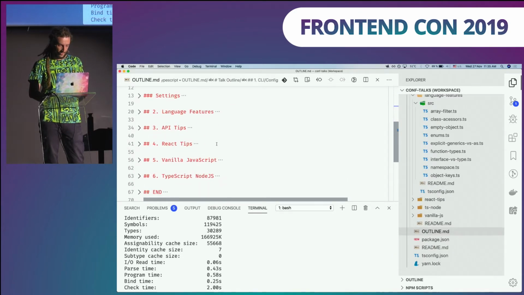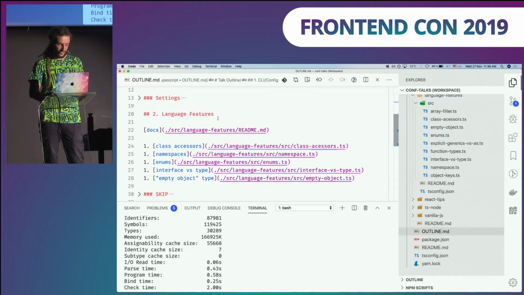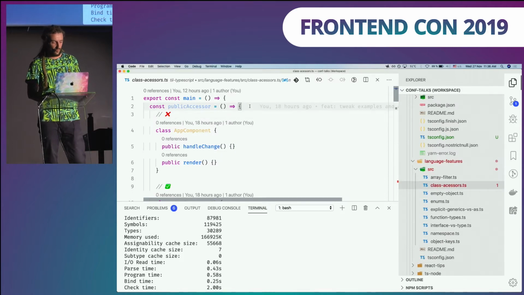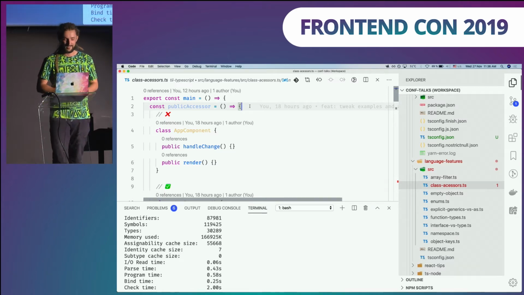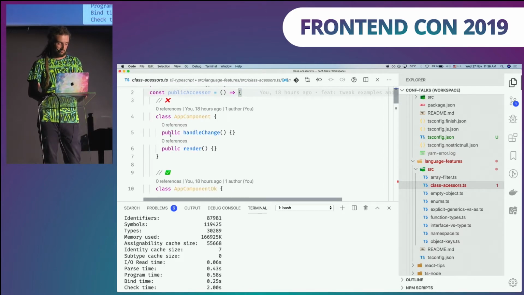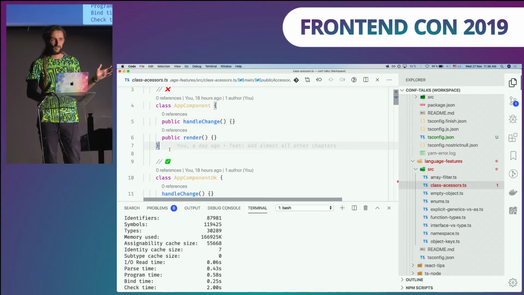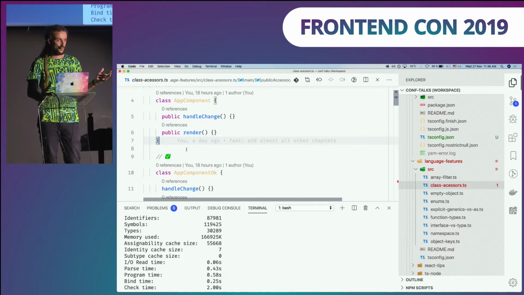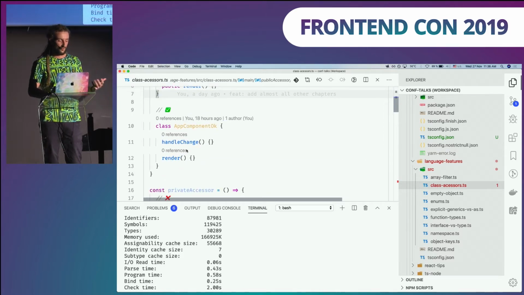What's next? So, second chapter, language features. Pro tip number 1, class accessors. Probably you are used to working with classes. Who is using classes in the room? 40%. Okay. And you might have seen or written code like this, right? Using public accessors in your classes. May I remind you, this is not C# or Java, and you don't have to use them explicitly, because by default, every method and property in a TypeScript class is public. So you can just omit them.